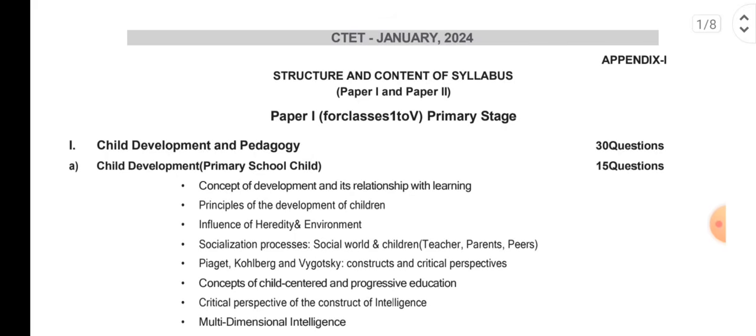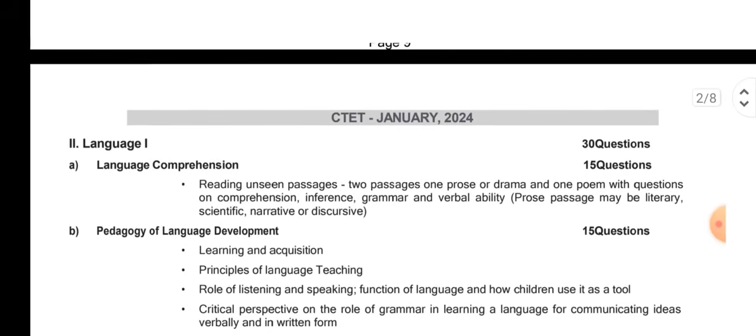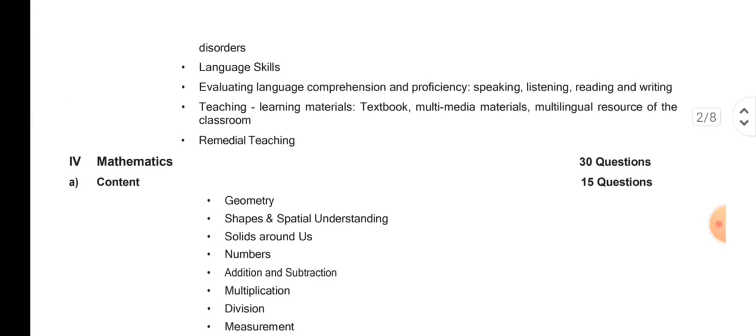Since you do not know the syllabus structure of the CTET exam, I'm going to explain what will come for paper 2. All right, see here, paper 1 and paper 2 are there, but many of my friends prefer to write paper 2, that is the UP section, because they have B.Ed degrees, so they have requested me to make videos for UP. So that's why today initially I will start explaining the syllabus starting from UP. All right, so let me go down.